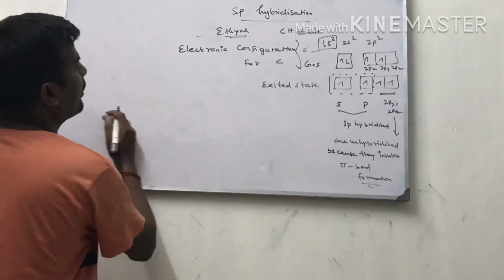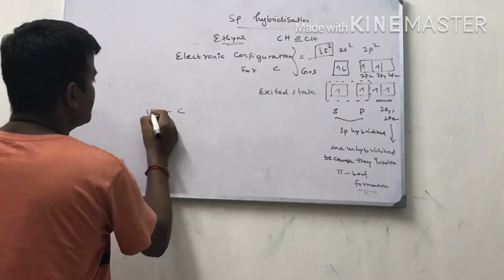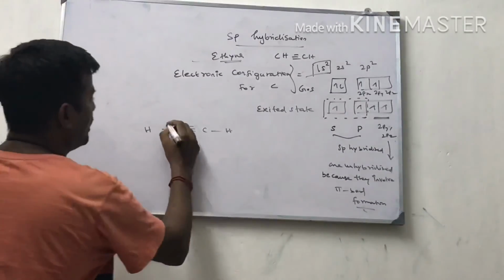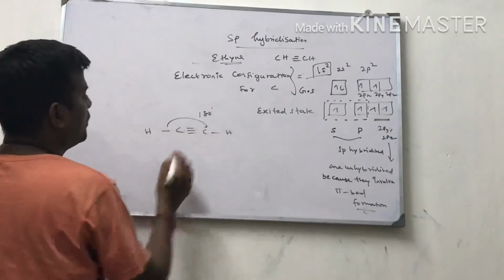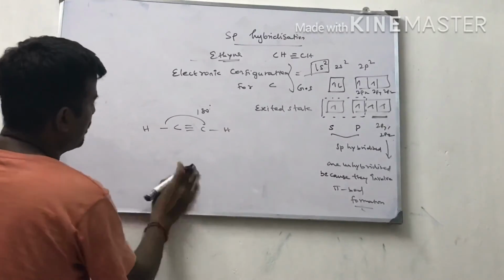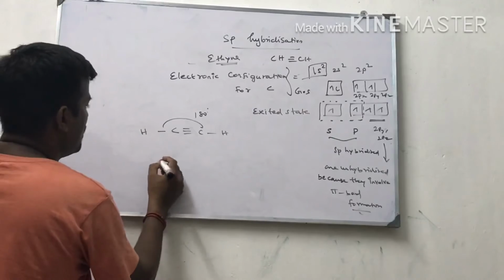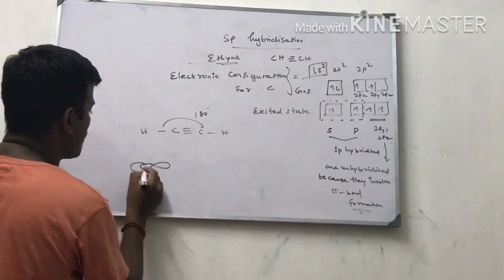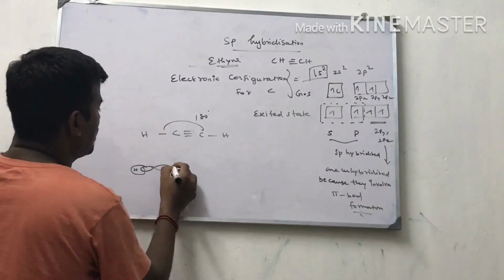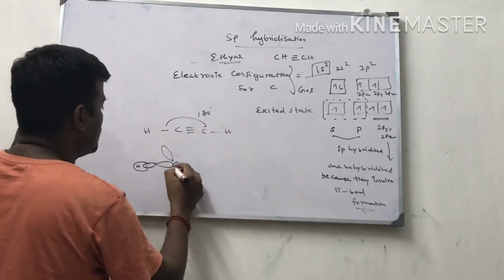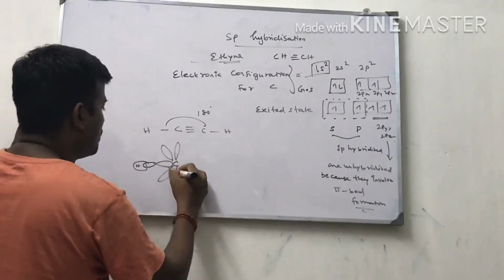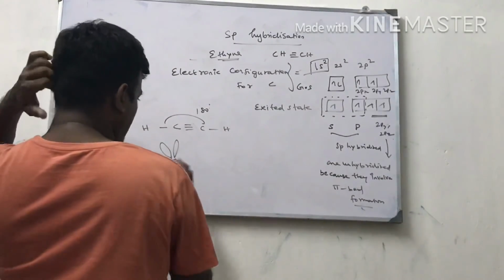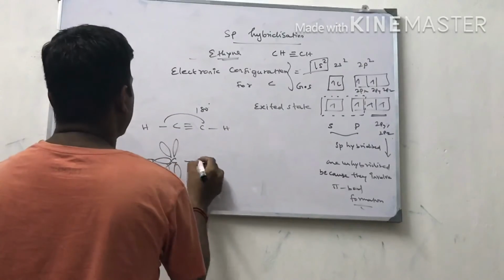Now I am going to draw the structure. The bond angle is 180 degree, a linear molecule. Now we are going to draw the structure. Hydrogen, the carbon containing this straight lobe, again a straight lobe, and one more carbon.